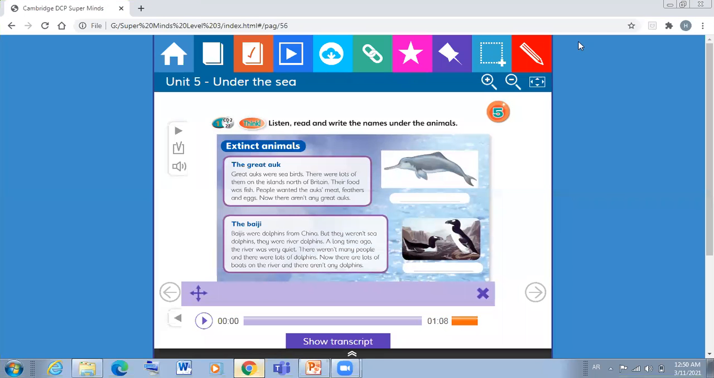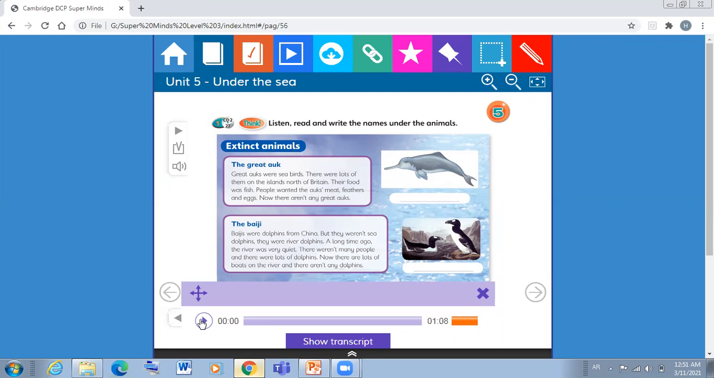For example, we have the animal dinosaur. Dinosaurs are extinct animals. They lived a long time ago in the past, but nowadays do we have dinosaurs? No, we don't. They are extinct animals. Now we are going to read about these two animals, the great auk and Baiji.